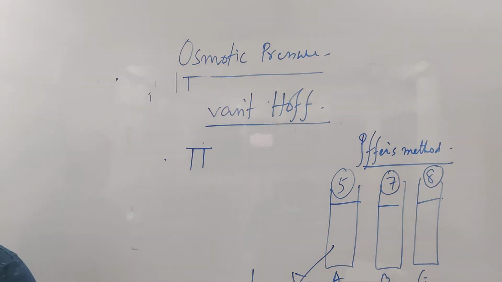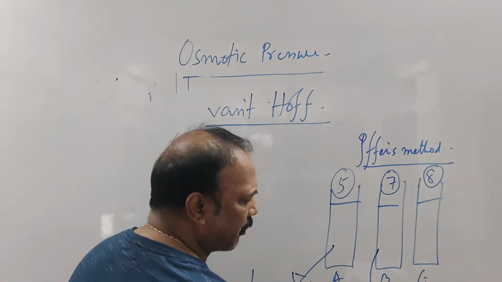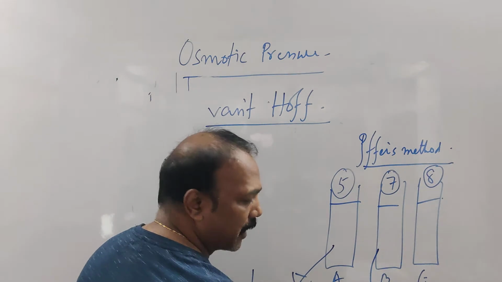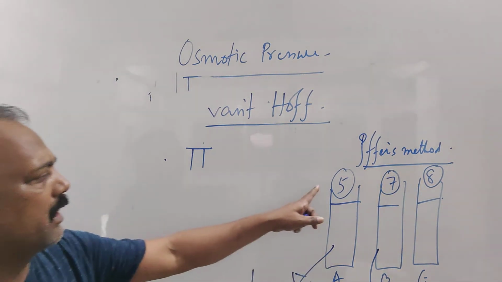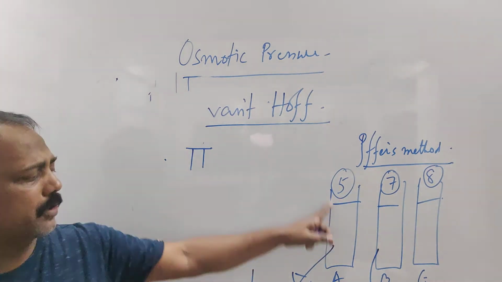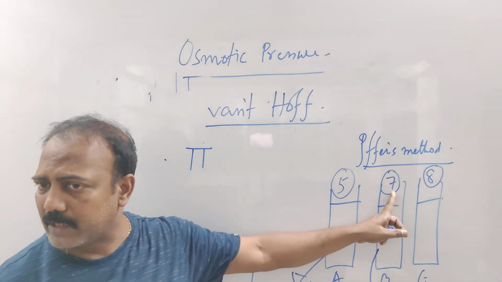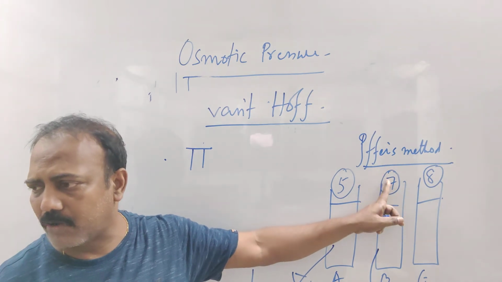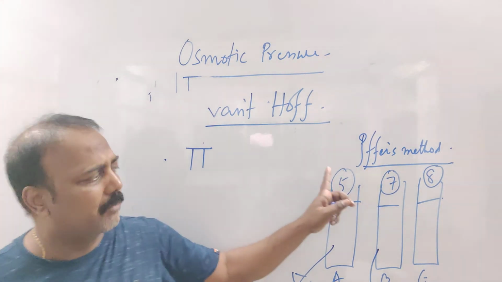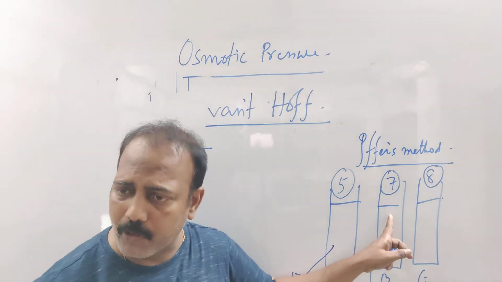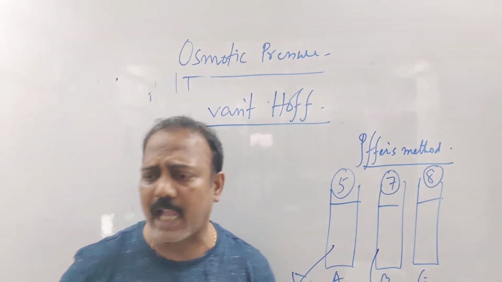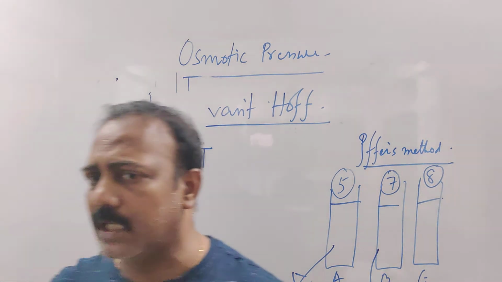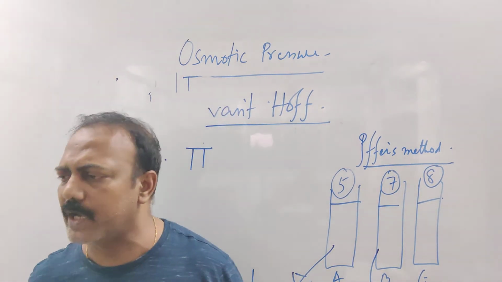If it is greater in comparison to the other, then we call it hypertonic solution. So now tell me, A is hypotonic with respect to B. B is hypertonic with respect to A. But B is hypotonic with respect to C. Whether I am tall or short depends on whom I am comparing with.